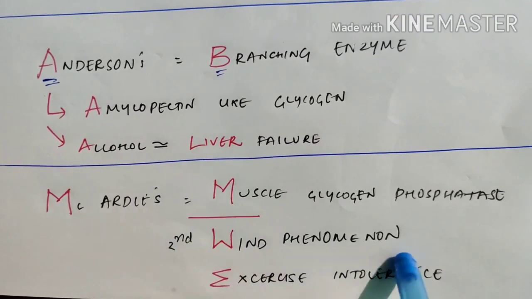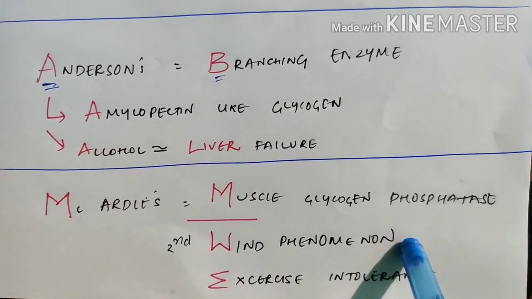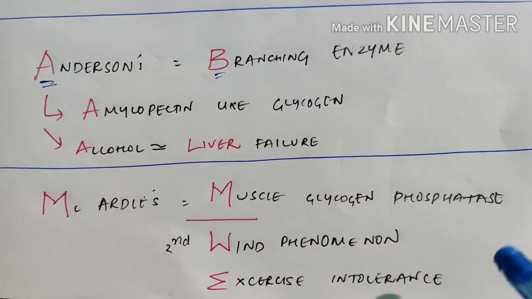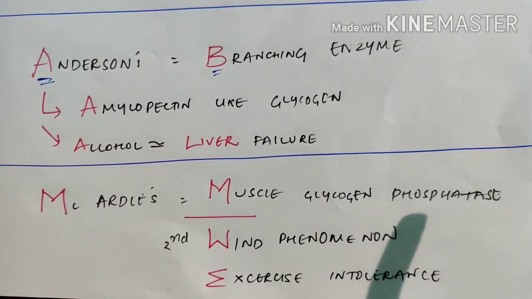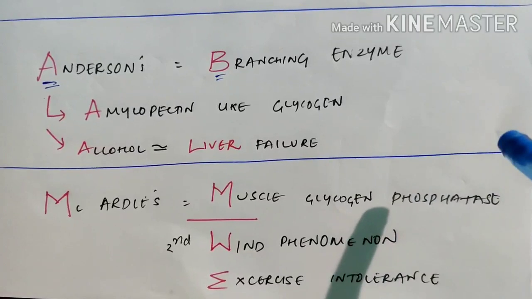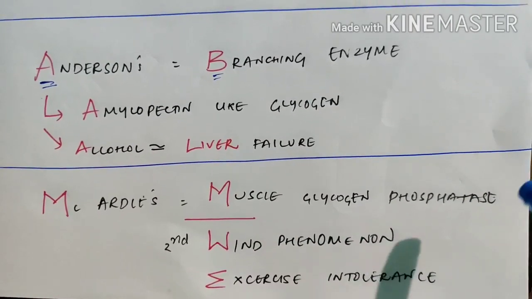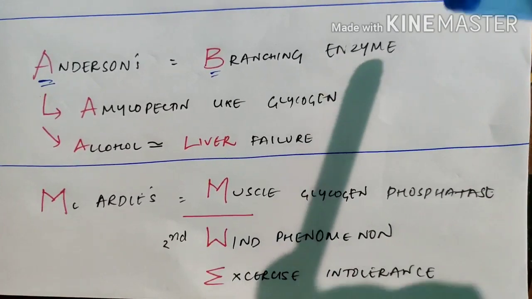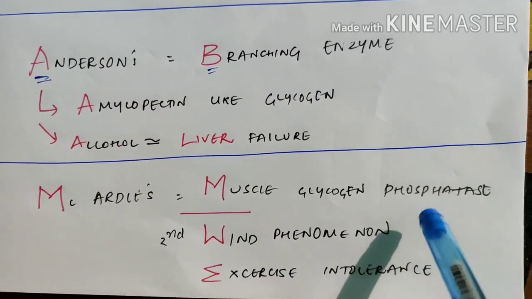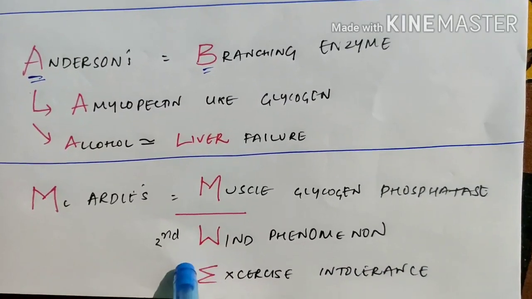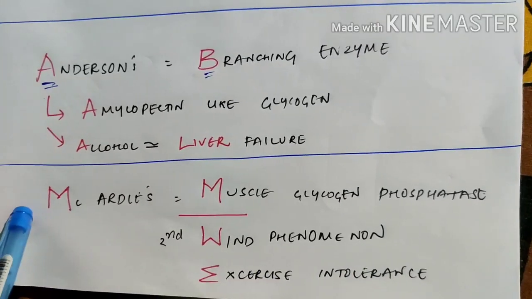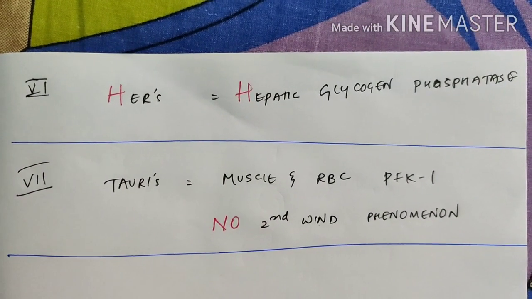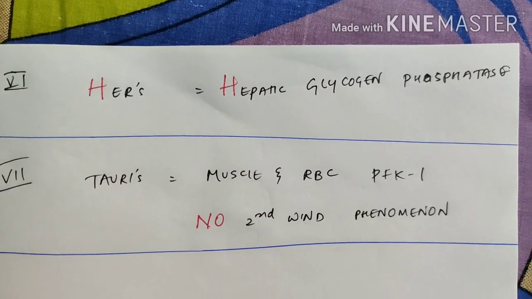That means the second wind phenomenon is the most important MCQ. Asked many times in AIIMS. He'll ask it as a clinical question. Initially, the child was very exercise intolerant. Later on, he developed well, so he can do exercises very easily later on by using other sources. Like that, he will prepare a clinical question. He'll twist something in the answer. Nothing but it's the second wind phenomenon. The disease is McArdle's disease. The enzyme is muscle glycogen phosphorylase. That's it.